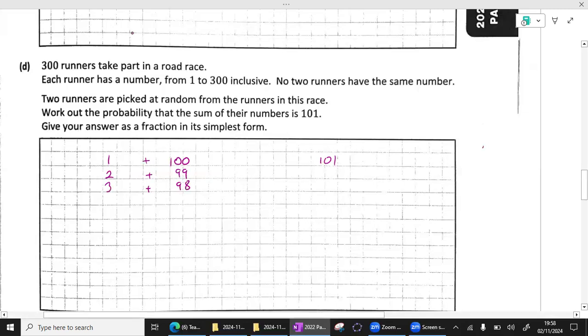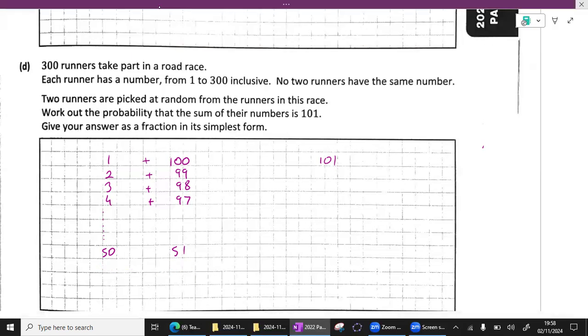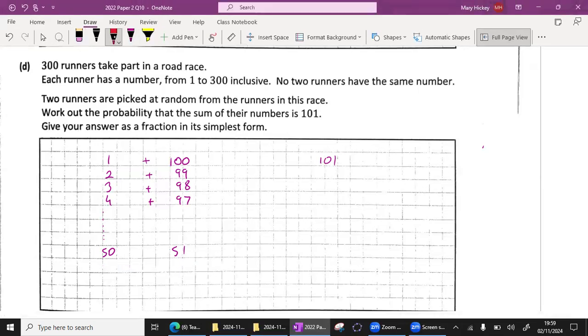Now, we could keep doing this, but obviously we don't want to actually write out every single scenario. But I suppose we get the concept that I would be able to work all the ways up to 50. And if I was 50, you'd have to be 51 to make this 101. And then after that, if I was 51, you'd have to be 50. So we don't need to write those ones out because we're just looking for the pairs. So as soon as we reach 50, 51, we don't need to do any more because I end up becoming the bigger number and you end up becoming the smaller number.